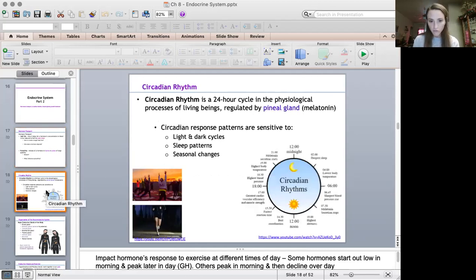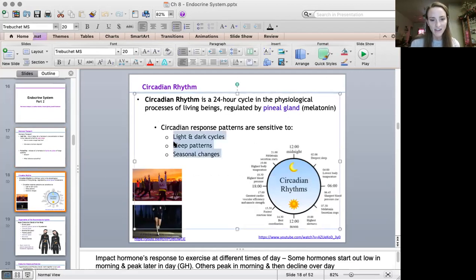And then you wrote about circadian rhythm on your assignment, and you did have a question about the pineal gland and melatonin on your quiz, but you may see it again. Also knowing these 3 factors, what factors influence circadian rhythm. So just stuff like that.